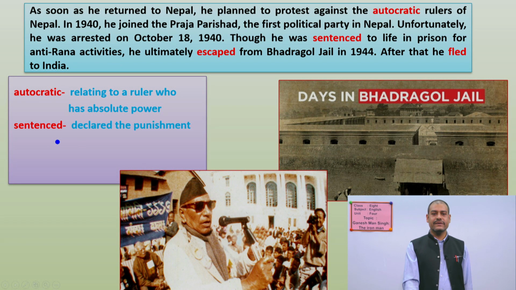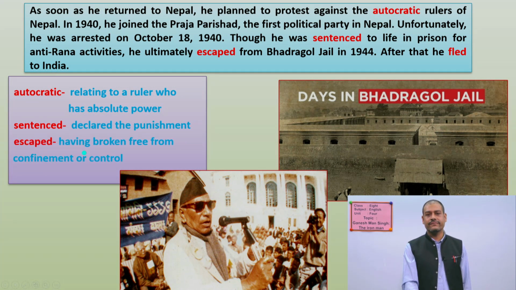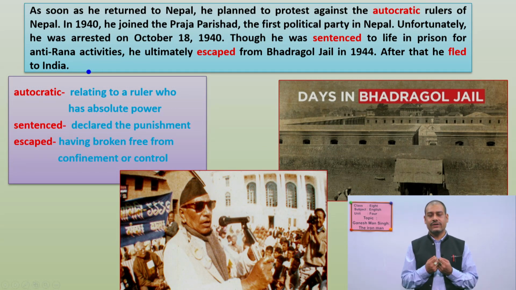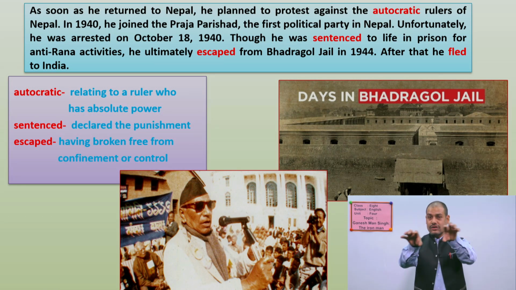Another, sentenced. See, sentence means declared the punishment. Ganesh Man Singh was given a punishment, and he was kept in Bhadragol jail. All right. Another, escaped. Escaped means having broken free from confinement or control. It means that he ran away to be free. All right. So no one could control him when he escaped.